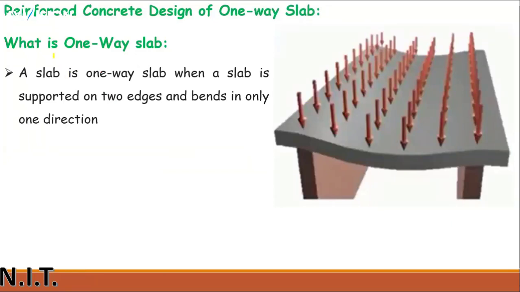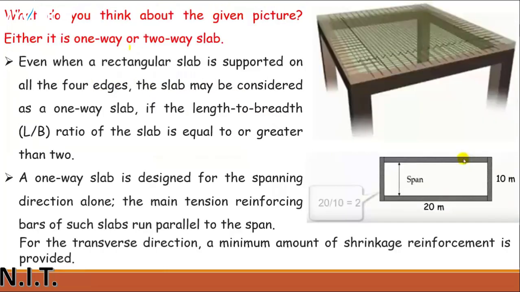It is again the definition. You can see the bending will be in only one direction. A slab is a one-way slab when it is supported on two edges and bends in only one direction, as you can see here. What do you think about this slab?